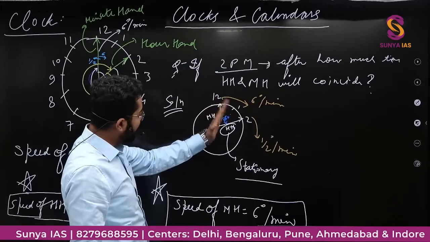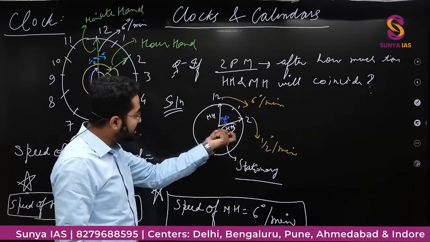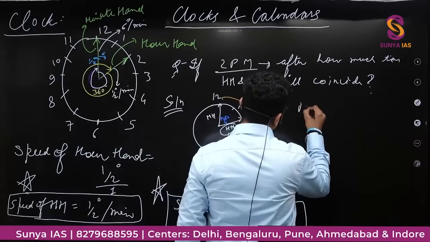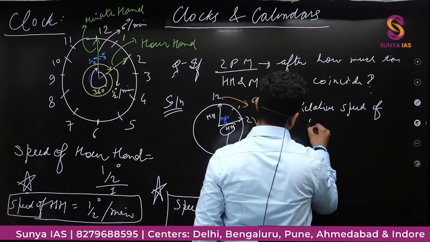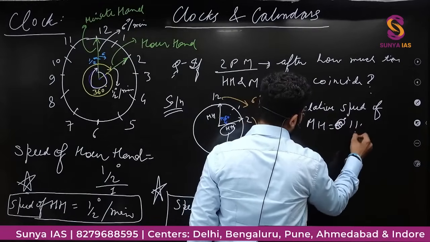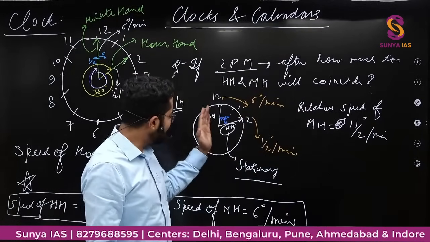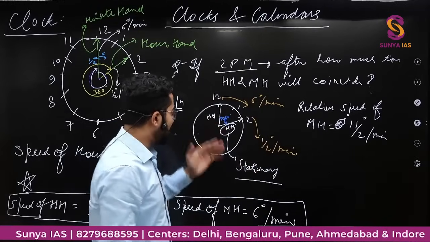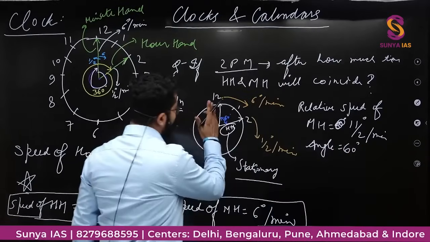So this minute hand has to cover 60 degree to meet. And if this is stationary, then what is the speed of minute hand? Relative speed of minute hand is equal to 6 minus half, which is 11 by 2 degree per minute, right? And when this is the relative speed, that means this minute hand is moving with the relative speed of 11 by 2 degree per minute when this is stationary, and the angle between them is 60 degree, which this minute hand has to cover.